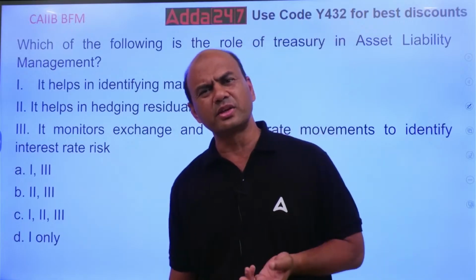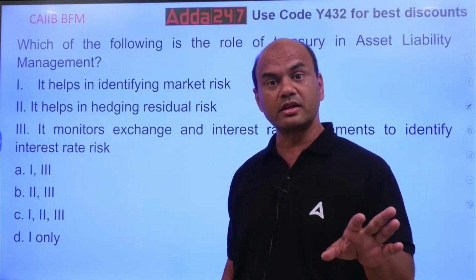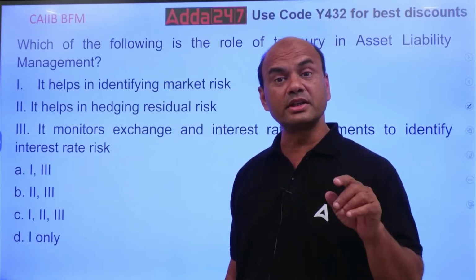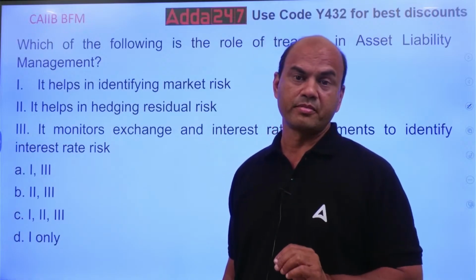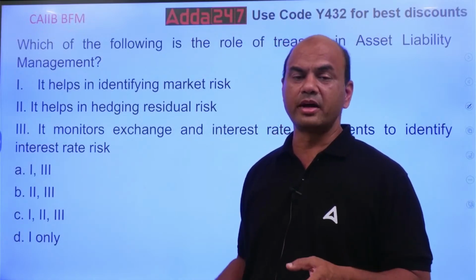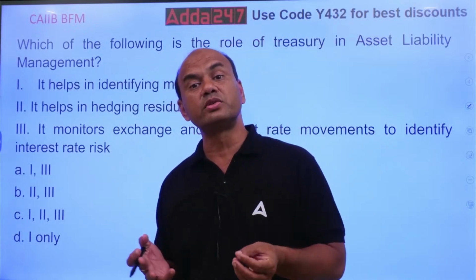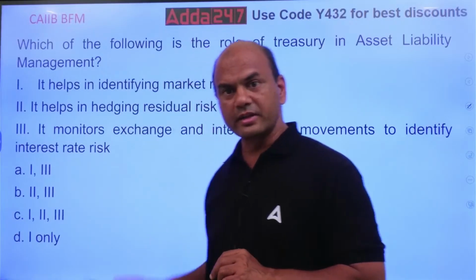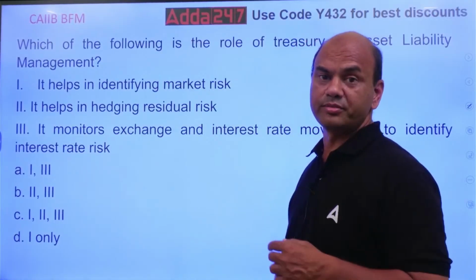Now somebody will argue that credit risk is also checked by treasury. Agreed. Credit risk is also checked. Operations risk is also checked. Everything is checked. But the question is about the most important one. I go to my office, I sleep, I work, I go to movies. But which one is the most important, without which you cannot live? Food, right? So that is the meaning. Everything is required, but the question asks for the most important one.